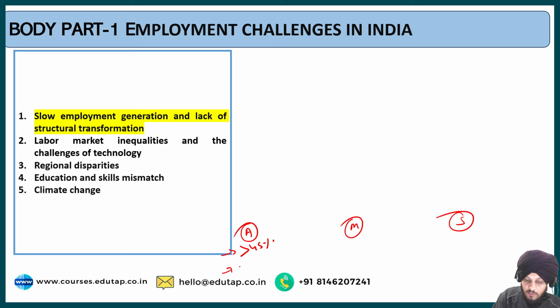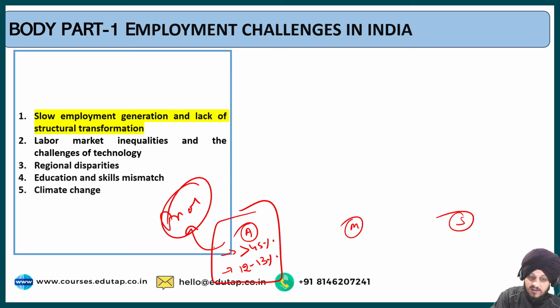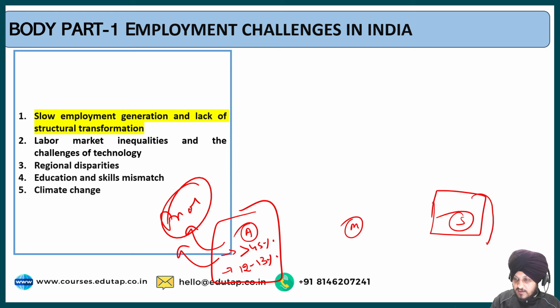However, it only contributes 12 to 13% of the GDP, which is problematic and raises concerns regarding the productivity of the agriculture sector and its contribution to economic growth and our GDP. Now, the service sector contributes highly to the GDP and to employment, and that's why India is also called a service-led economy.